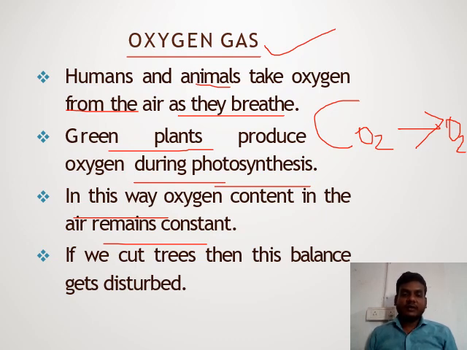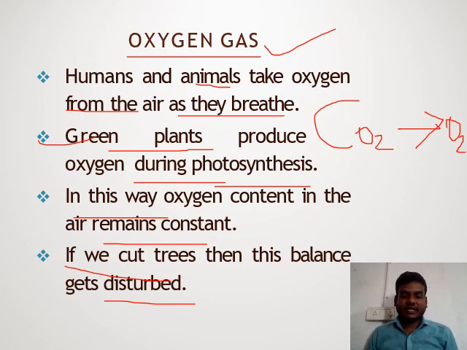It means we need plants. If we cut trees, then the balance gets disturbed.